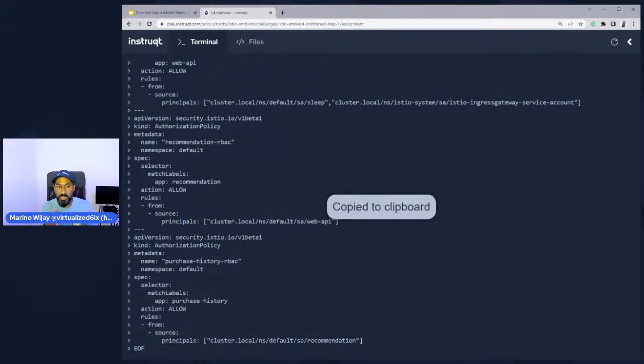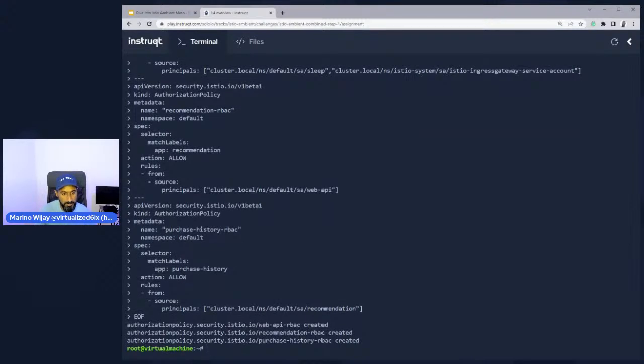Because in order for my host, my virtual machine here, to get a proper response to my request, web API needs to talk to recommendations. Recommendations needs to talk to purchase history. Once purchase history returns the values back to recommendations, which returns the value back to web API, I then get my response. But because I've created these policies now, I should be able to flexibly communicate with my service from my local host.